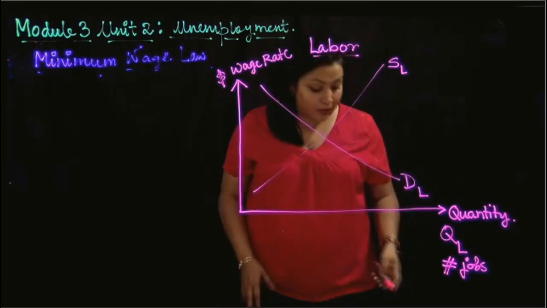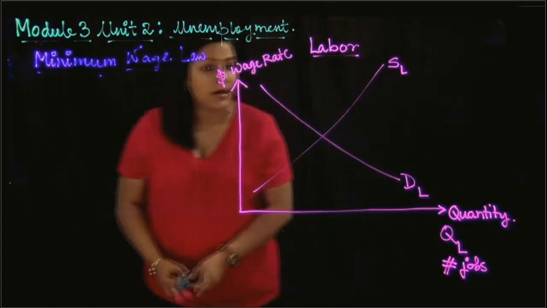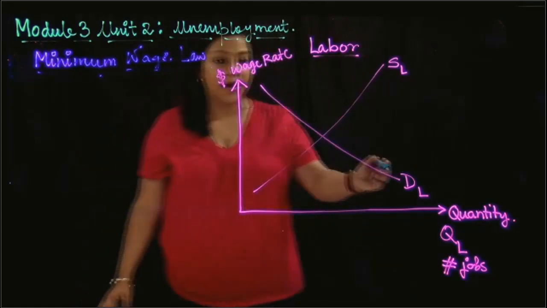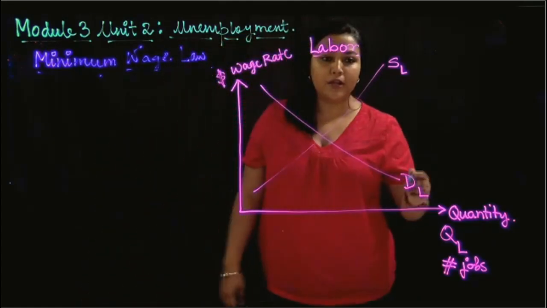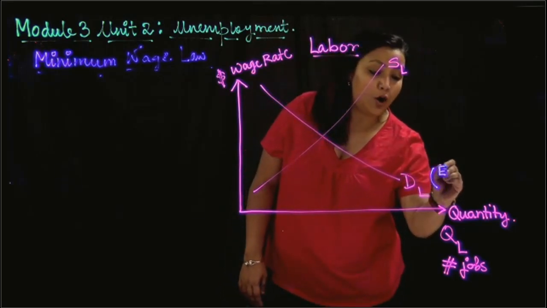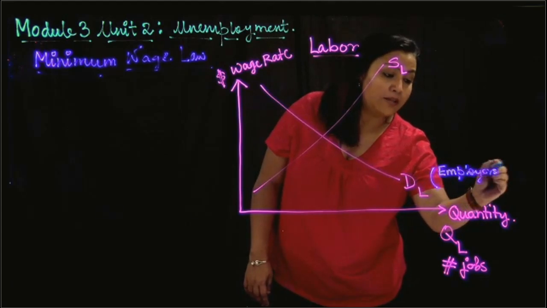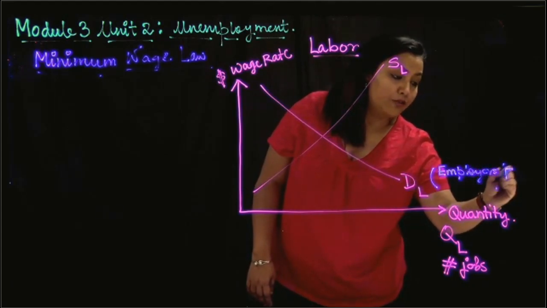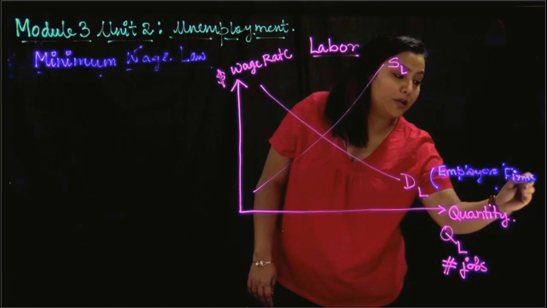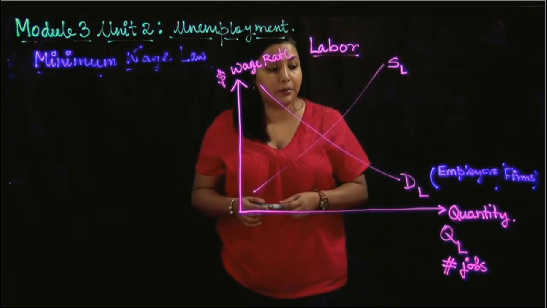Now in the labor market, that picture gets a little reversed. In the labor market, who are the demanders? The demanders of labor are the people who are going to hire. So basically the employers or the business firms are on the demand side. The firms are the demanders of labor because they are the people who need the labor. They are the people who are going to hire labor.